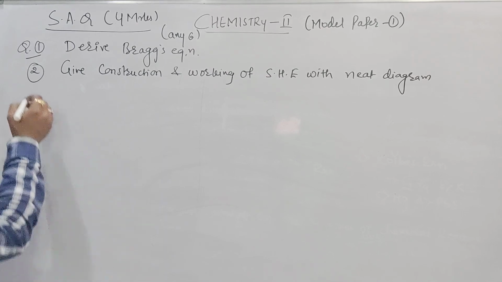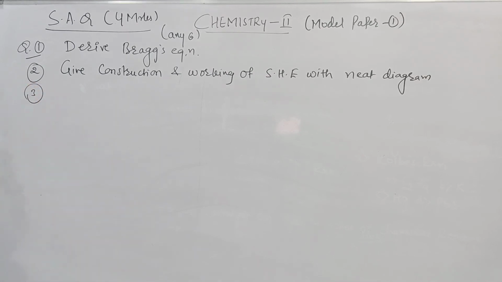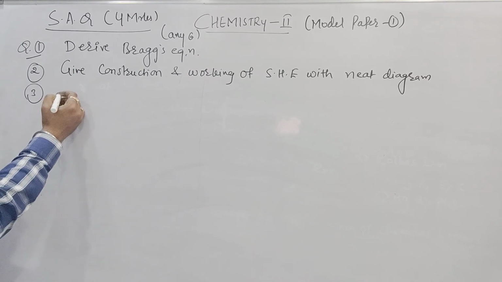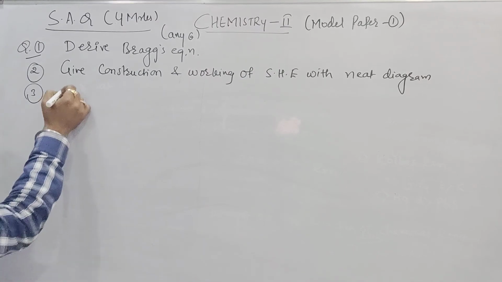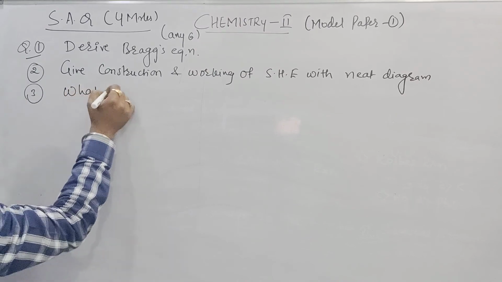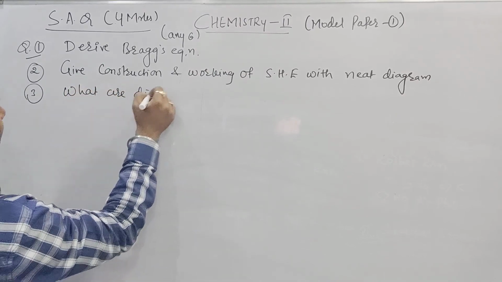The third question, they can ask from surface chemistry. What are the different types of adsorption, and give any four differences between physical and chemical adsorption.